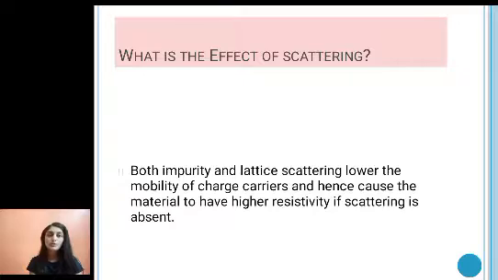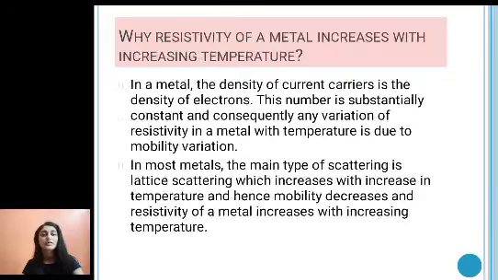Now what is the effect of this scattering? Both impurity and lattice scattering lower the mobility of charge carriers, and hence that material will have a higher value of resistivity, or less conductivity.